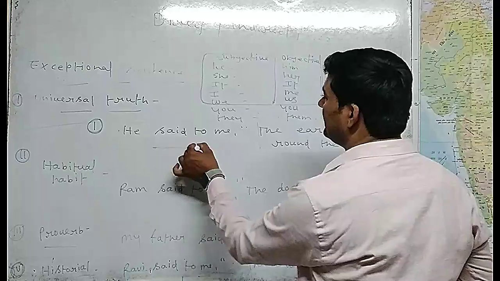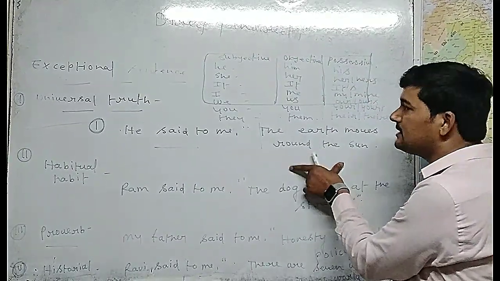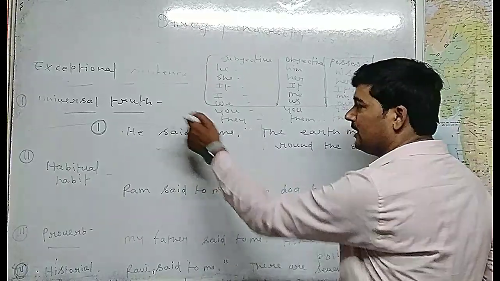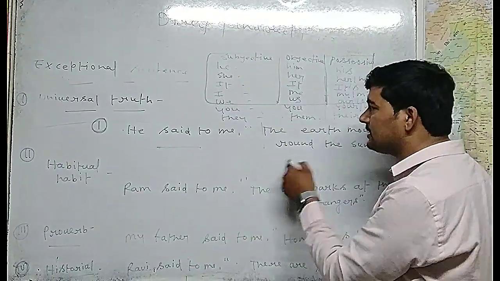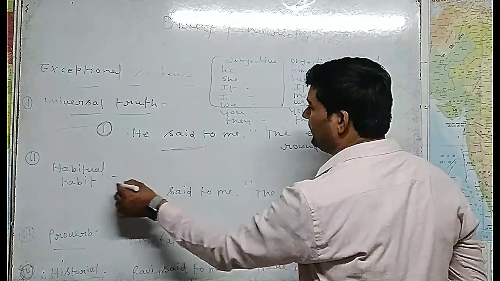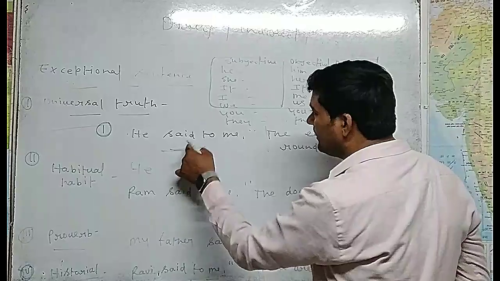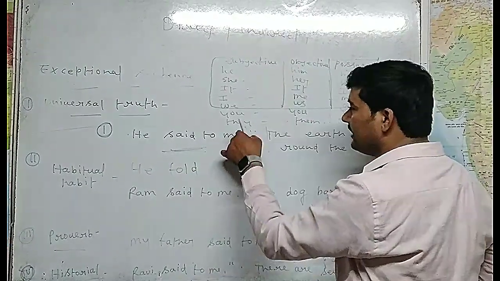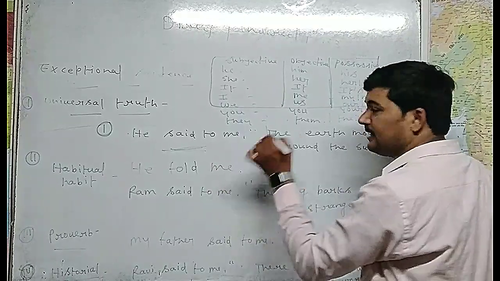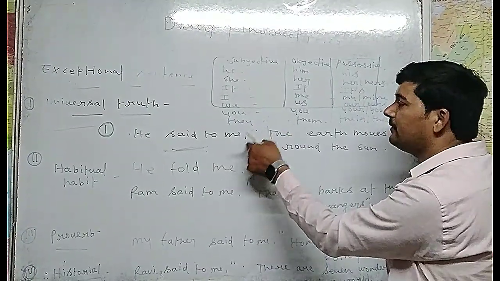Suppose here is a sentence, he said to me, the earth moves round the sun. So this is related to the universal truth. This is a universal truth sentence. So in this case, we will only change this said to into told. First of all, you will write he in the place of the subject. Then said to will change into told, because this is an assertive sentence. Then we will write the object me. Then we have to write that to remove this comma, inverted comma.